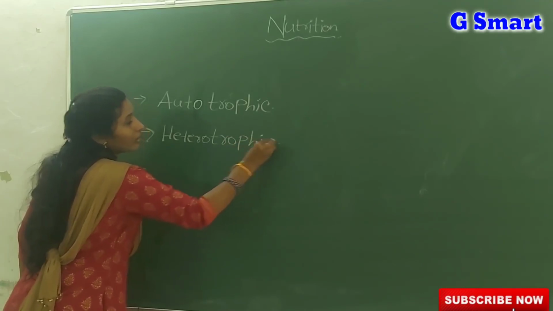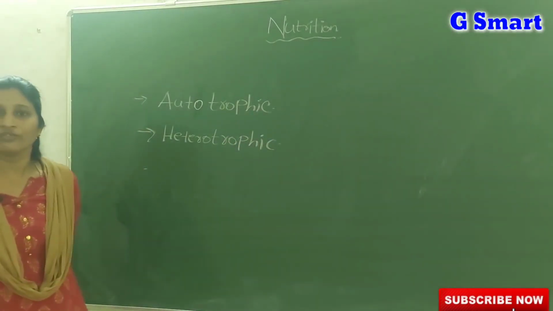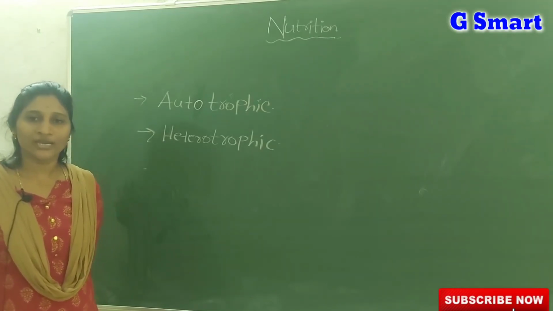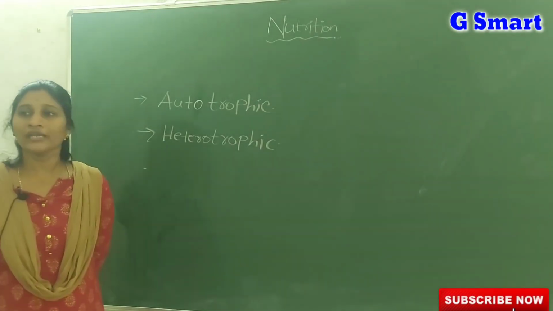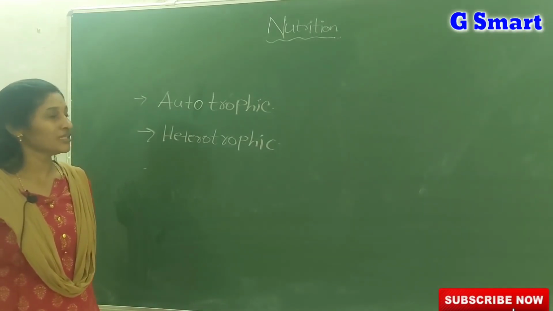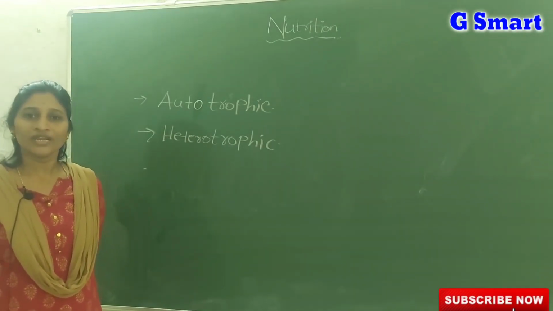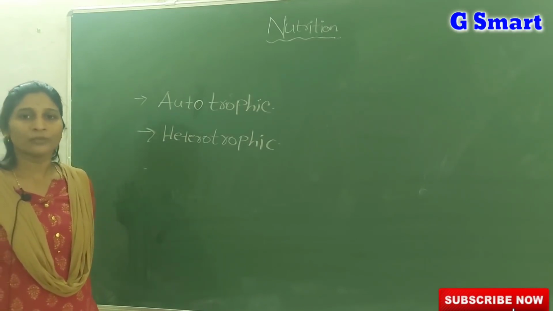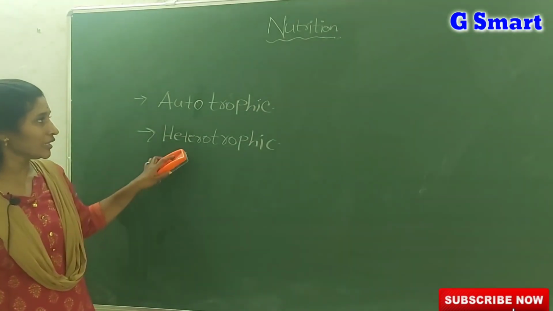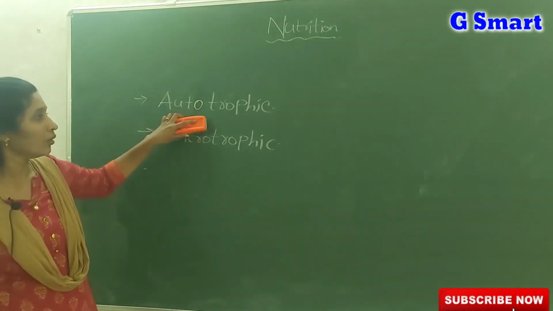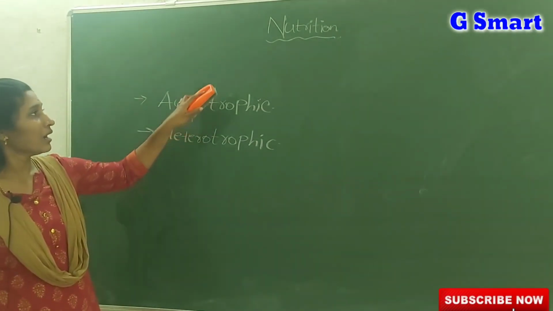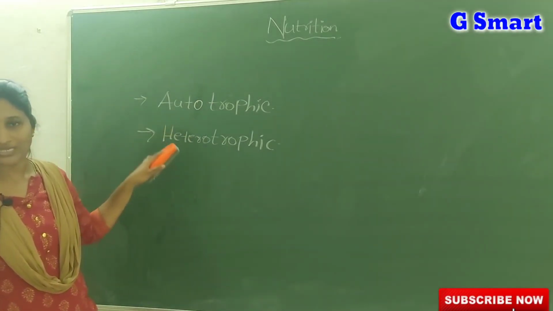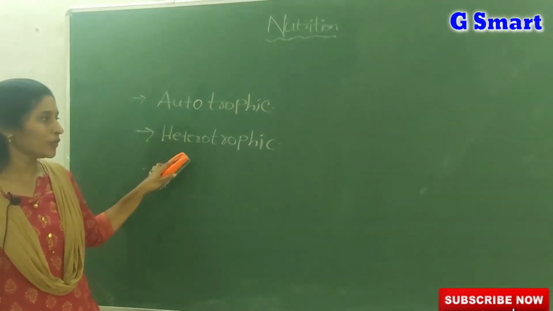All living organisms need food, but the variety of food they take and the mode of acquiring food differ among organisms, and even within a single body, different cells differ in food requirement and mode of taking food. So based on how they obtain food, nutrition is of two types.